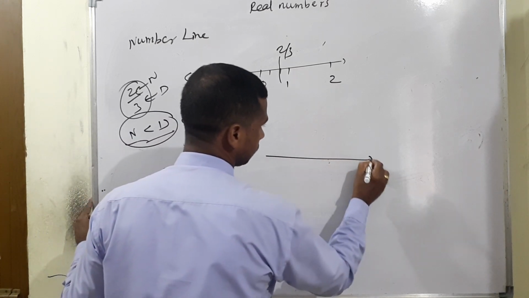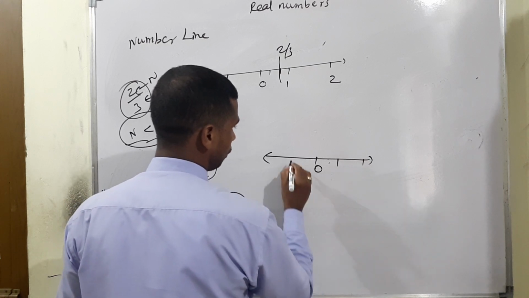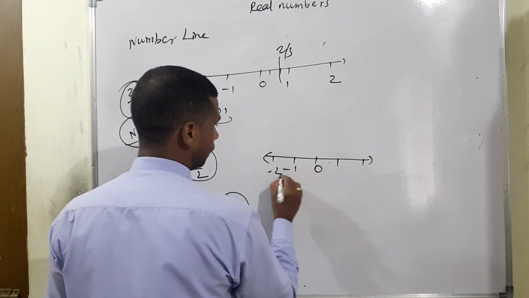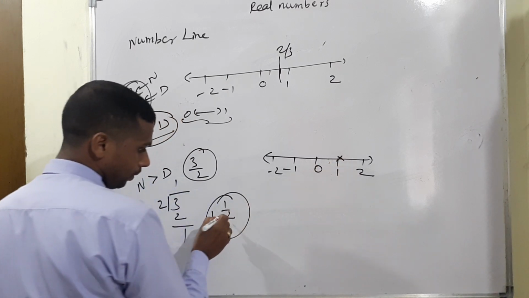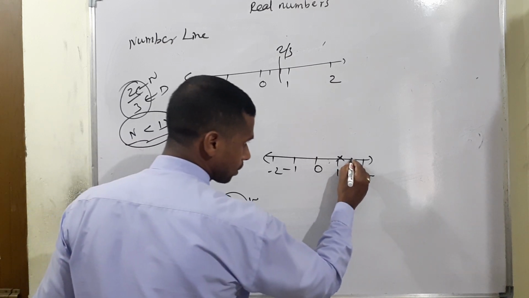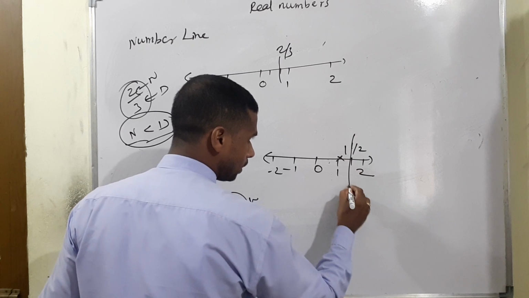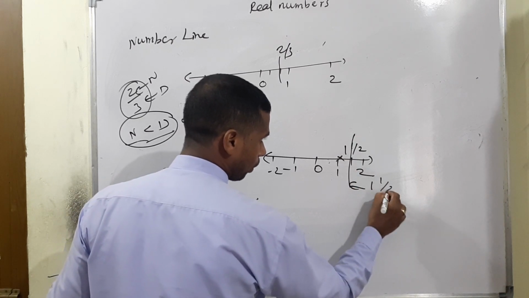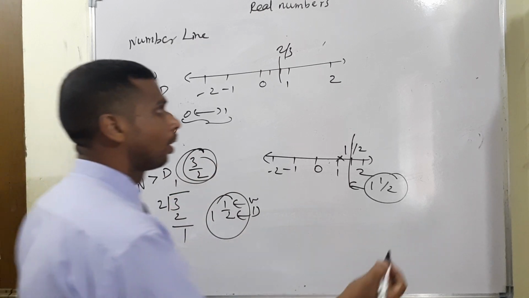It is a mixed fraction number. So again mark 0, 1 and 2. Here negative 1 and negative 2, positive 1, positive 2. After 1, in between, the numerator is 1 and the denominator is 2. Just divide the 2 part, therefore 1 and 1 by 2. This is the term for a mixed number, 1 and 1 by 2. That is the meaning of 3 by 2.